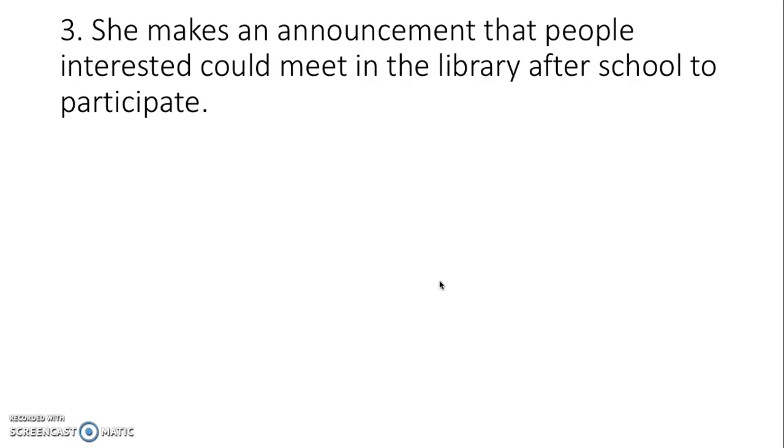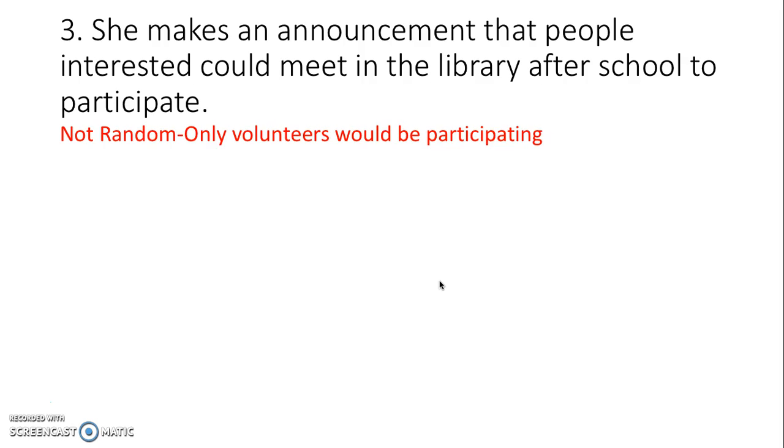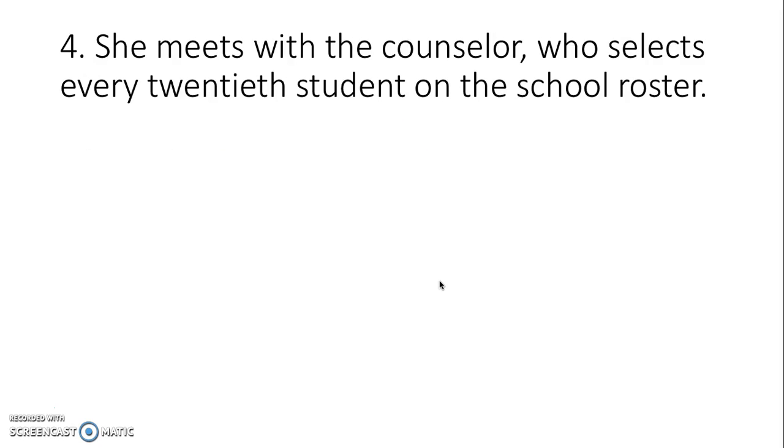Number 3, she makes an announcement that people interested can meet in the library after school to participate. That was also not random because only volunteers would be participating. Think about it. If you didn't have time after school, or maybe your mom was picking you up and you can't get a ride later, or you didn't want to do it, that wouldn't be random because only the volunteers would be participating. It's not a true sample of everybody.